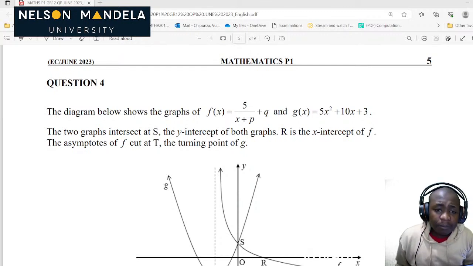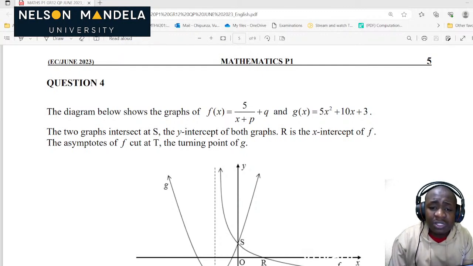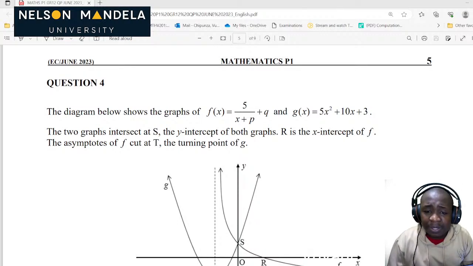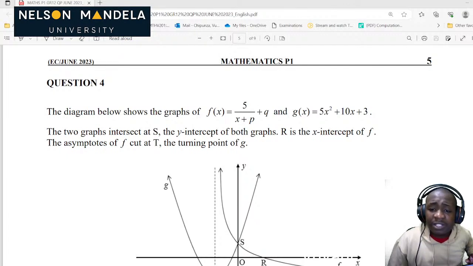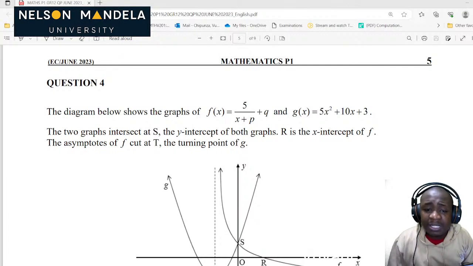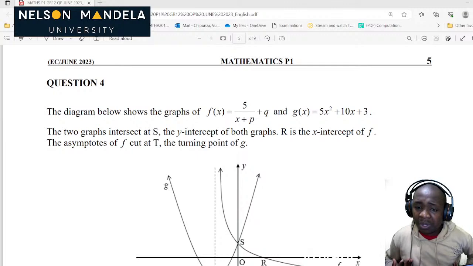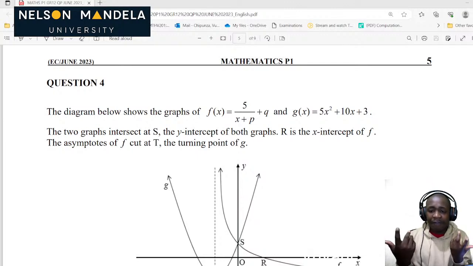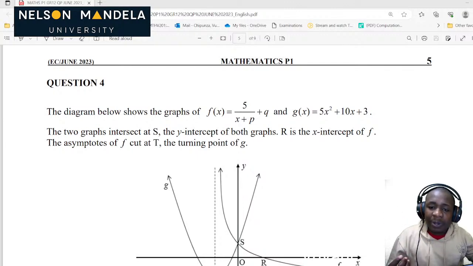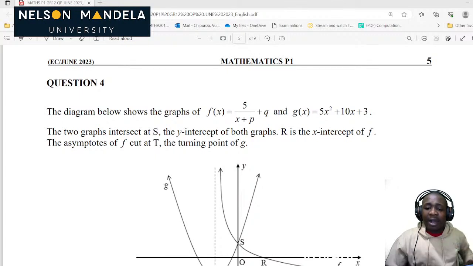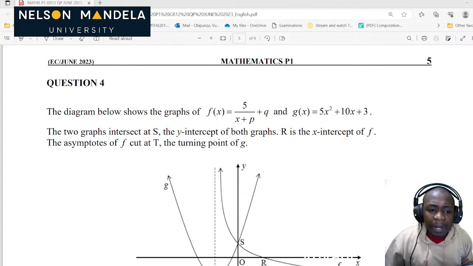Great. Now, question number 4. The diagram below shows the graphs of f of x equal to 5 over x plus p plus q and g of x, which is 5x squared plus 10x plus 3. The moment you see these two equations, you can already see that f of x is our hyperbolic function, and g of x is our parabolic function.